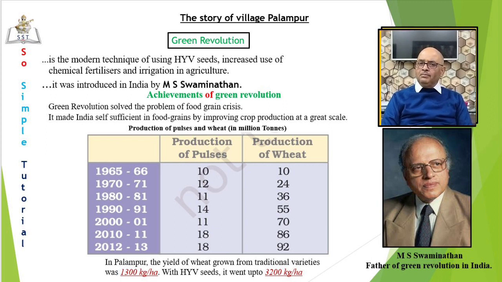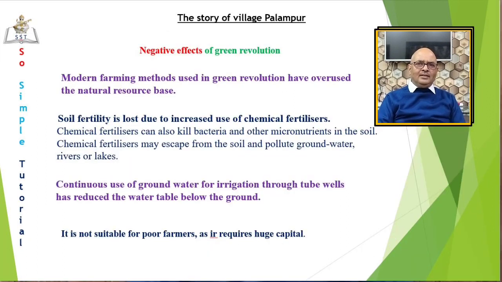Fantastic. In Palampur also the change is visible. The yield of wheat grown from the traditional varieties was 1300 kg per hectare. With the HYV seeds, the yield went up to 3200 kg per hectare. Farmers now had a greater amount of surplus wheat to sell in the markets. Let us now see the other side of the coin. Are there any negative effects of the Green Revolution?